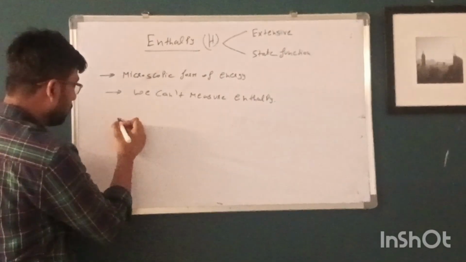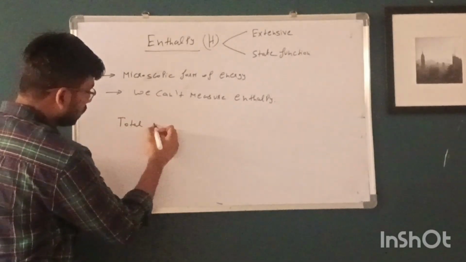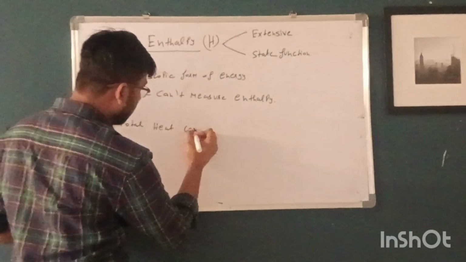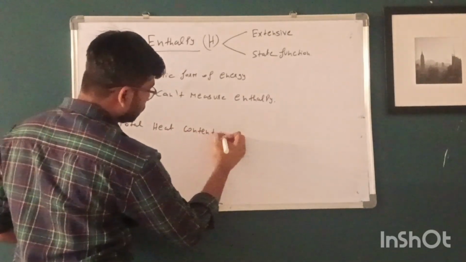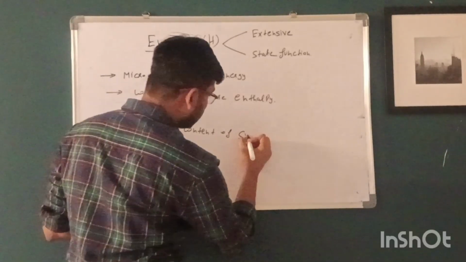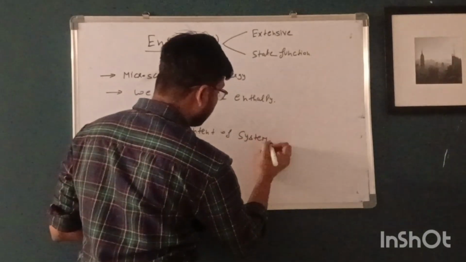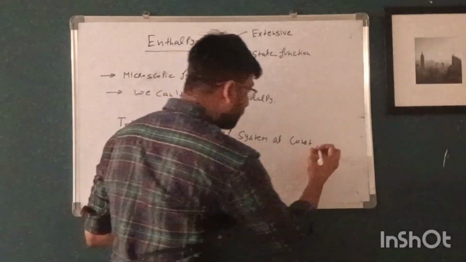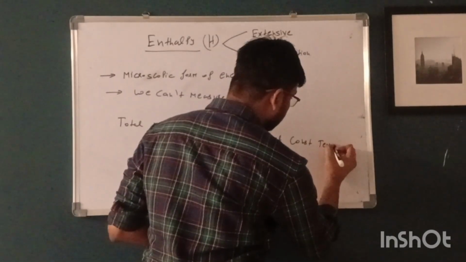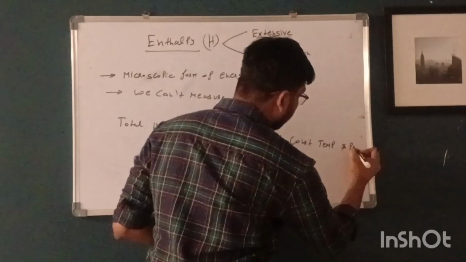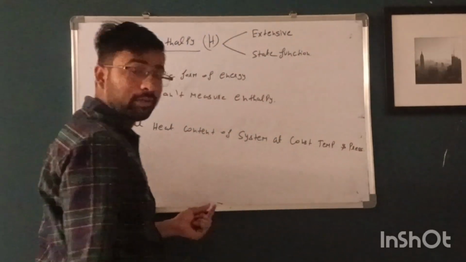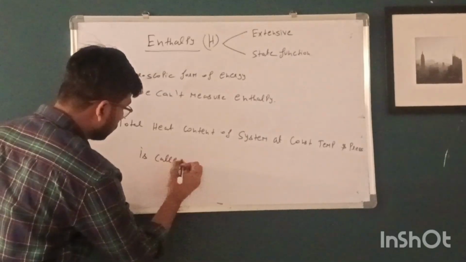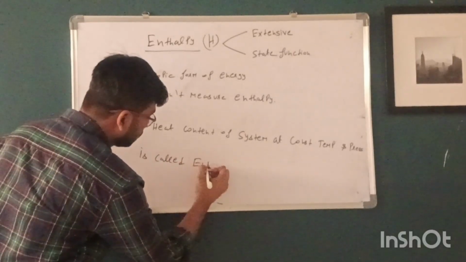Enthalpy is the total heat content of the system at constant pressure, is called enthalpy.